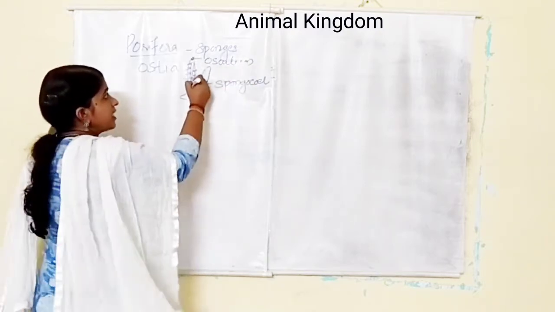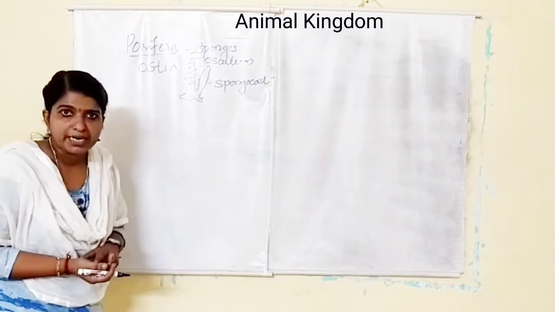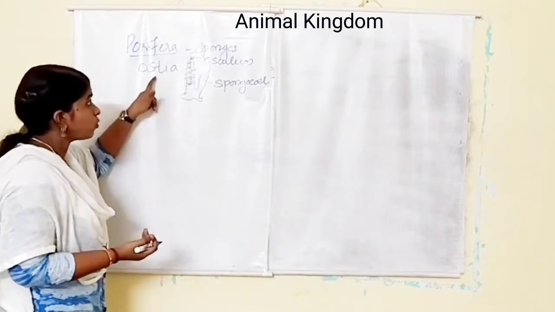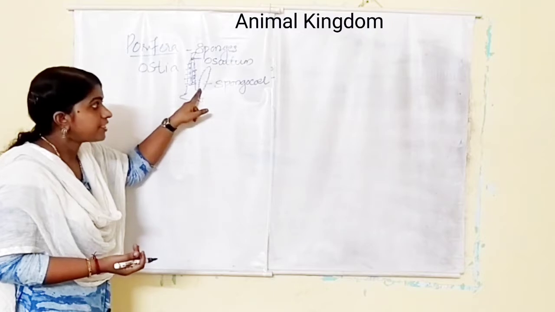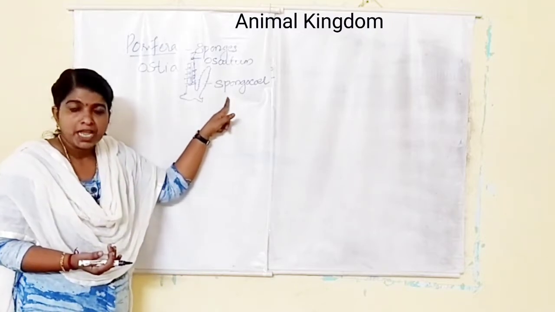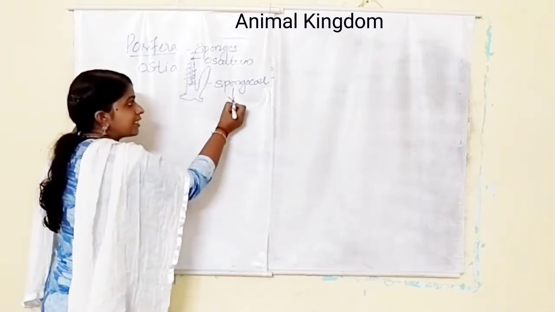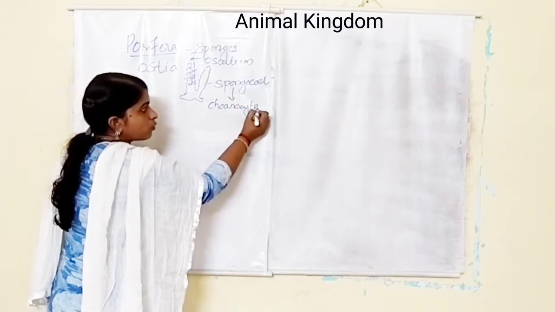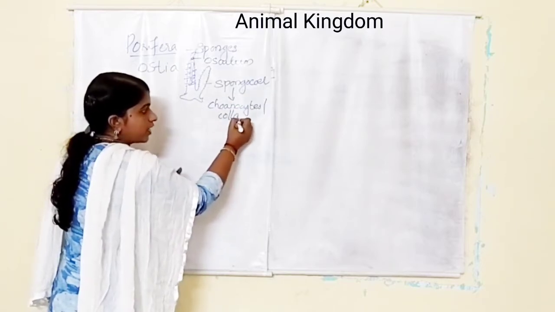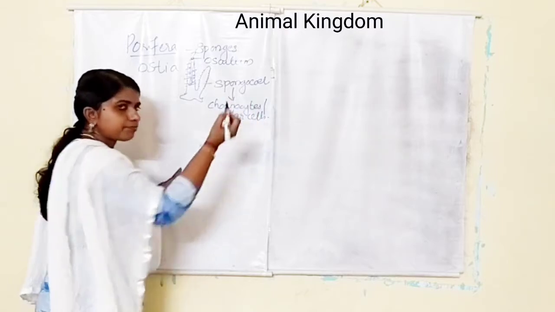So the water enters inside through ostia, is eliminated out through the osculum, and the central cavity is the spongocoel. It is lined by cells called choanocytes, or collar cells.